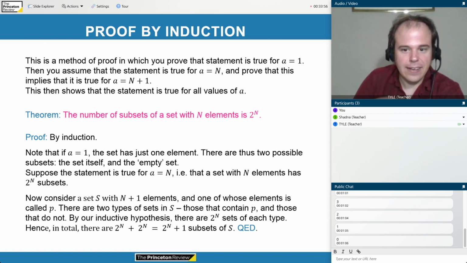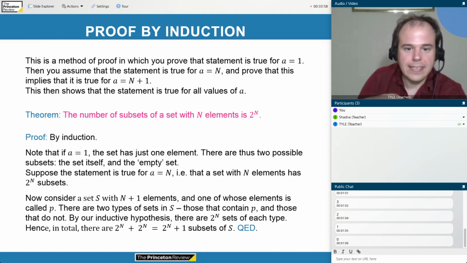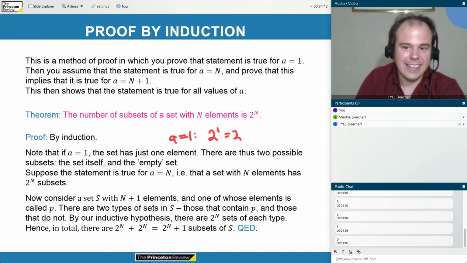So for the case a equals 1, I find that there are 2 to the first, 2 to the first equals 2 ways to take subsets of that set. And so our theorem is true for the case a equals 1.